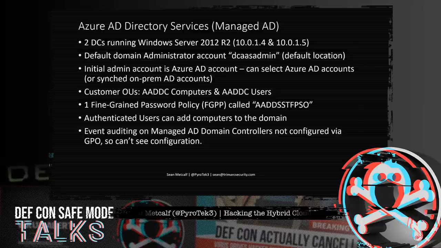There is one fine-grained password policy that's pre-created. I'm not going to try to read the name. As it is, it's a bit tough with all the As and Ds. But the customer has delegated modify rights to this fine-grained password policy object. I can't see any auditing configurations set in GPO, so I have to assume that they are set via local policy, which I can't see without domain controller access.